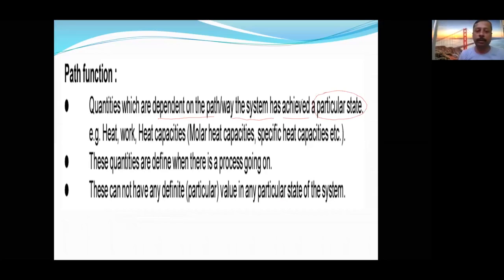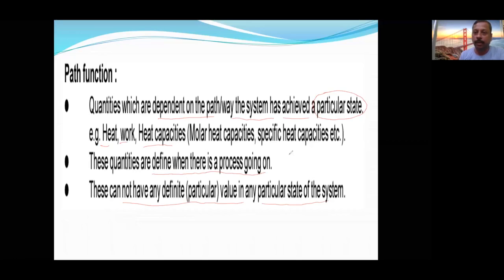Okay, heat energy, work energy, and heat capacity. These are the path functions. These quantities are defined when a process is going on. Heat transferred, work done, so these are the processes. So how much work is done and which way it is done, that way also we are worried. So they cannot have any definite particular value in any particular state of the system. Heat energy is not fixed.